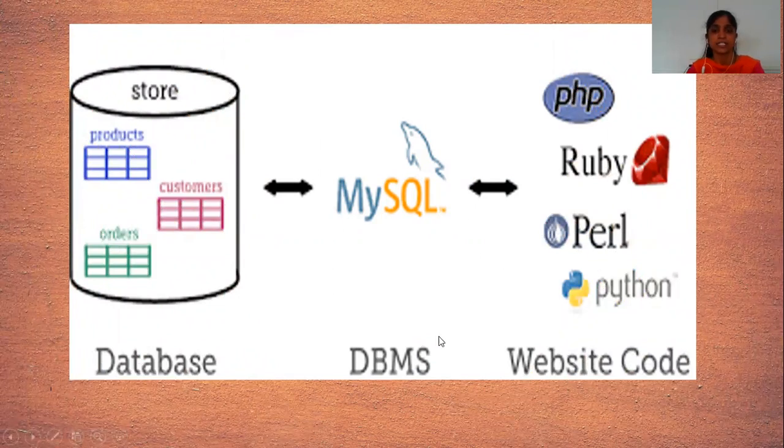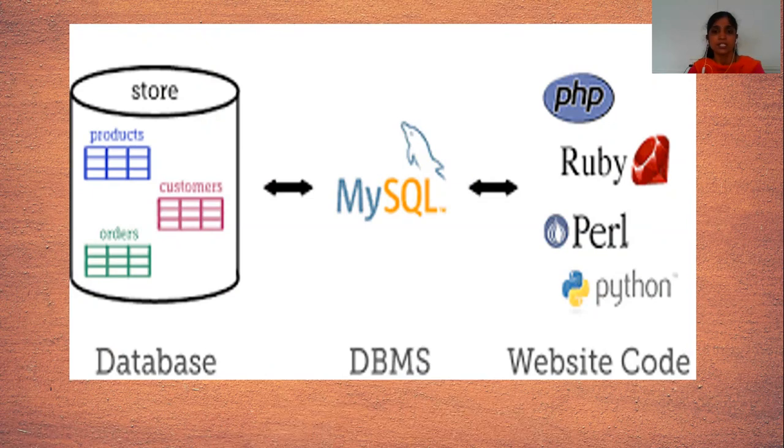There is an example: website code, DBMS, and database. This is related to your projects, just like third year students can develop their projects, but they don't know the difference between database and database management system. See here, there is a website code. There are different types of languages that are used to develop the website code. For example, PHP, Ruby, Perl, Python, or other languages, like ASP.NET with C#, C++, normal C. Those languages are used to develop any type of project or website.